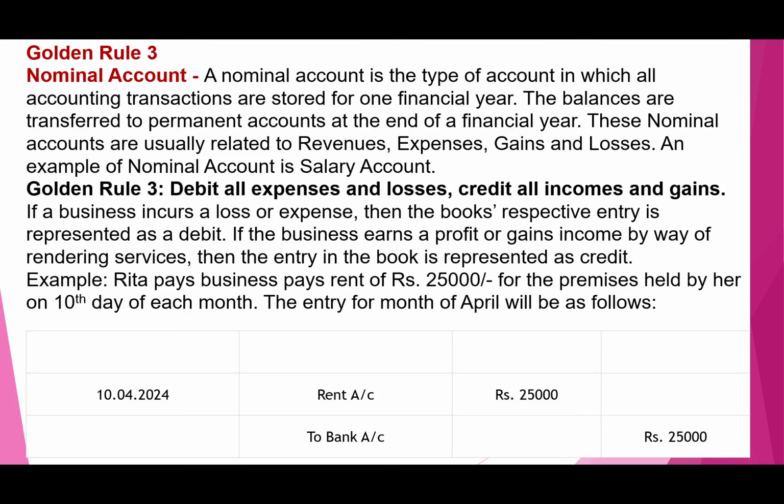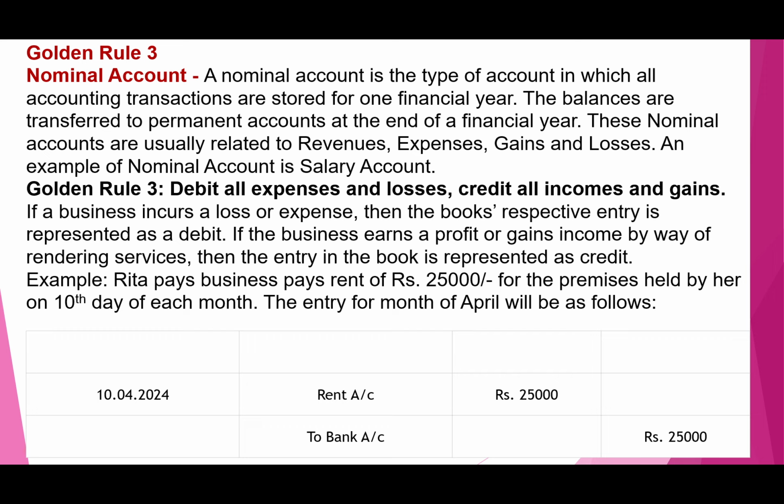The entry for the April month will be as follows. Rita is paying 25,000 rent, so rent account will be debited and bank account will be credited, because we are paying the expenses and we are debiting the expenses. So the example is given, students: debit all expenses and losses, credit all income and gains.